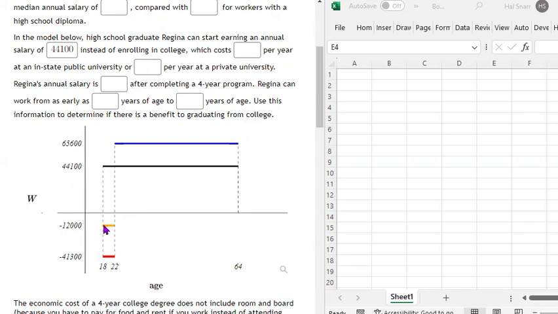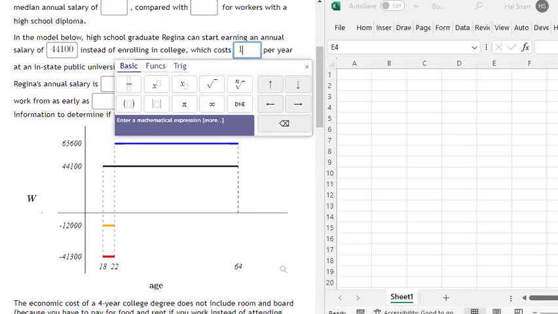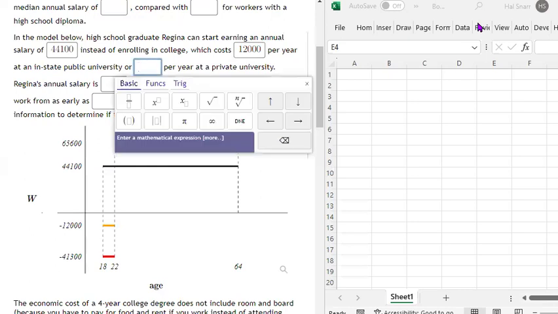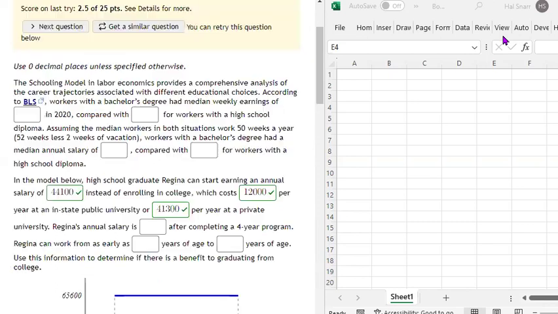And that before going to college means she can start work after she turns 18, right? And then if she goes to college, she can't start working until she's 22, right? After she's turned 22. Okay, so college, this right here, this is the cost of college. College costs $12,000 per year at an in-state public university, $41,300 at a private university, right, or college.